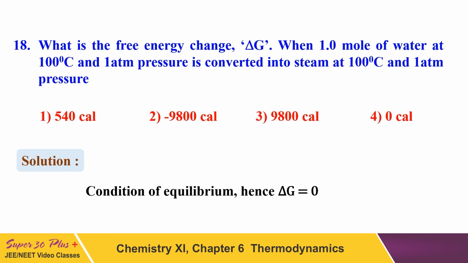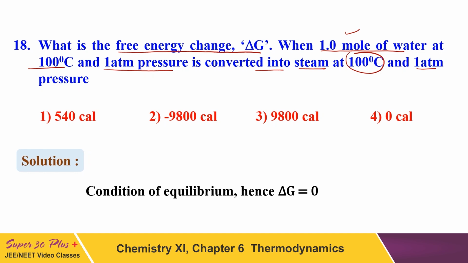In this question, the examiner is asking what is the free energy change delta G when 1 mole of water at 100 degrees Celsius and 1 atm pressure is converted into steam, vapor at 100 degrees Celsius and 1 atm. So basically you are converting 1 mole of water at 100 degrees Celsius and 1 atm into steam at 100 degrees Celsius and 1 atm.